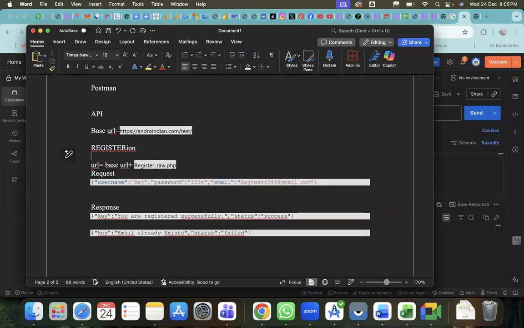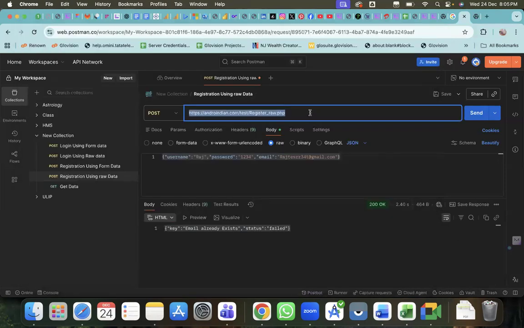Again, they'll define the type, POST. So this is the POST request. Like this, whatever APIs are available, they prepare all of them in a single document and share the document with the developers. They'll start from there. So like this, we have to do.